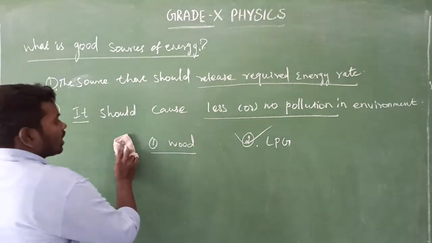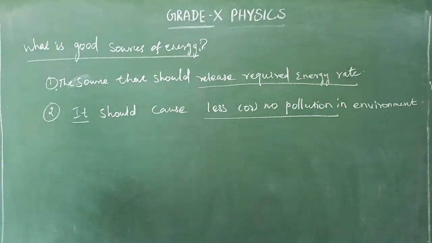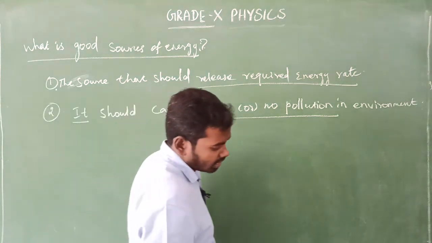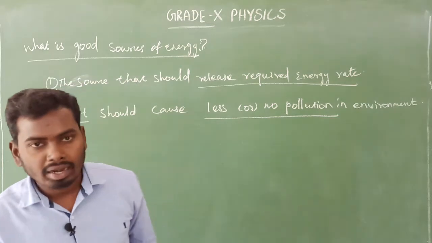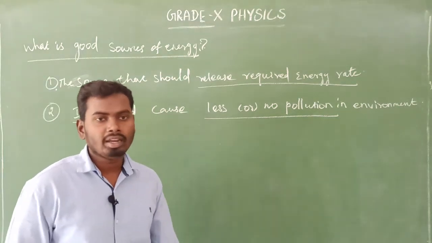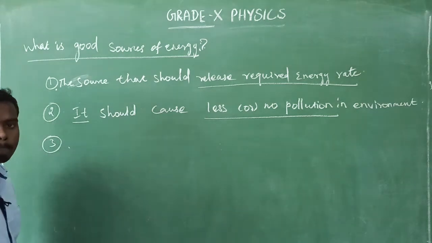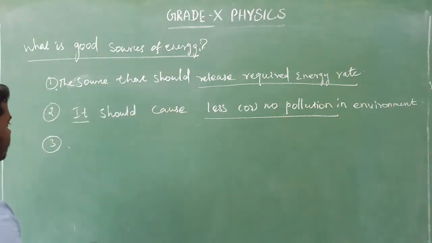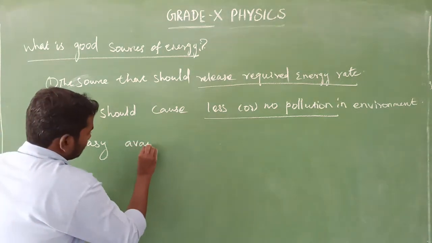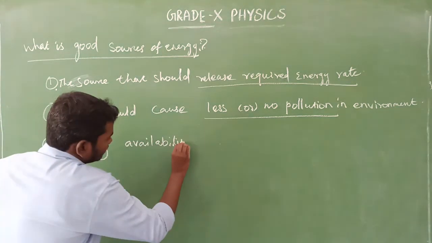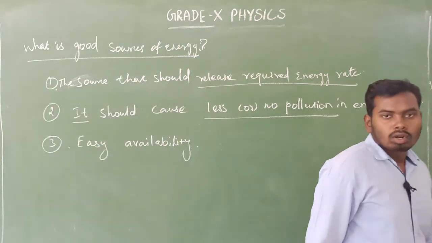And the third one, what is that? You may ask. The third one is that the source of energy should be available easily in the environment. So the third one is availability, easy availability. That is the third one.